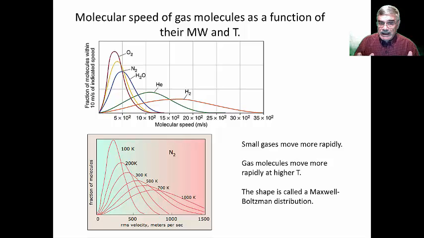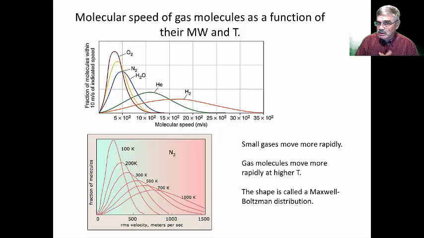And if you look at the top graph, you see that the gas molecule that moves the fastest is hydrogen. Now, of course, it's a broad distribution. The hydrogen molecules, being the smaller, have a larger molecular speed, or root mean squared velocity. As we had in a previous slide, their average might be something like 2,000 meters per second. Then we go down to helium, hydrogen gas, nitrogen, oxygen. Nitrogen peaks out at around 500 meters per second, as we said in the previous slide. The point is that the smaller things move more rapidly and the larger things move more slowly.